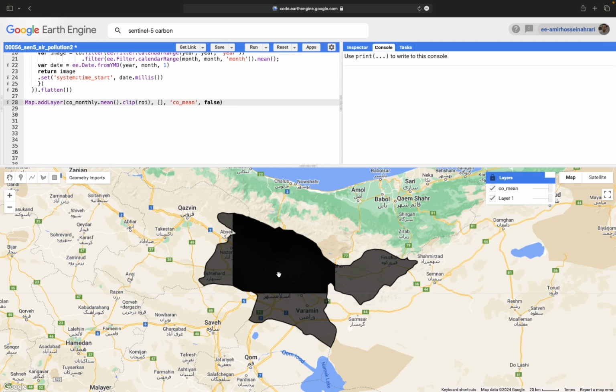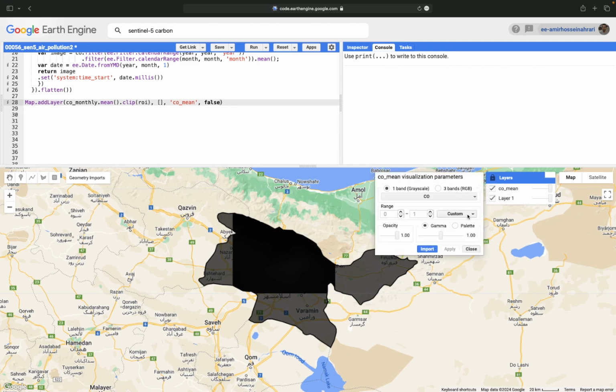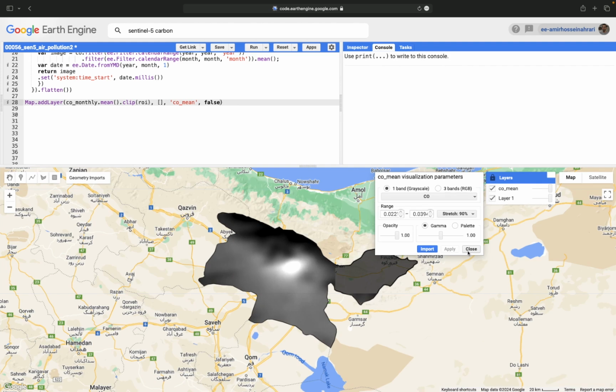As this is a black image and you can't see anything, I suggest you use a stretching technique to enhance the contrast for the outputs. In the layer settings, here you can increase the contrast by different stretching techniques. I'm stretching to 90% and you can see the range of values. Click on apply and here you go.